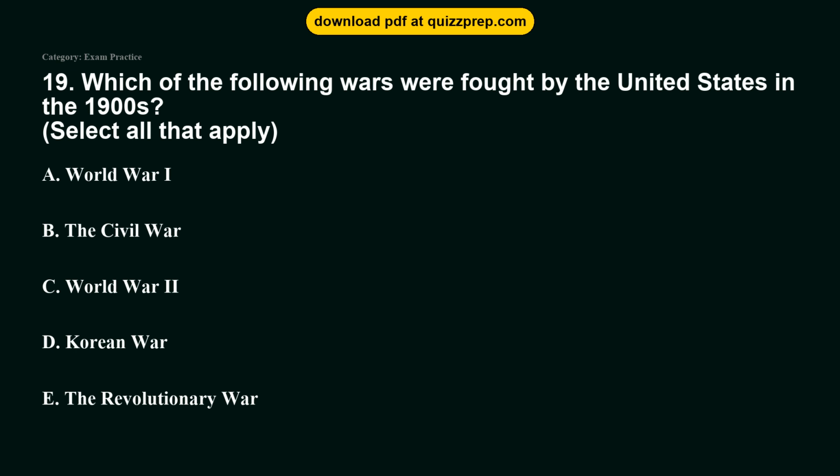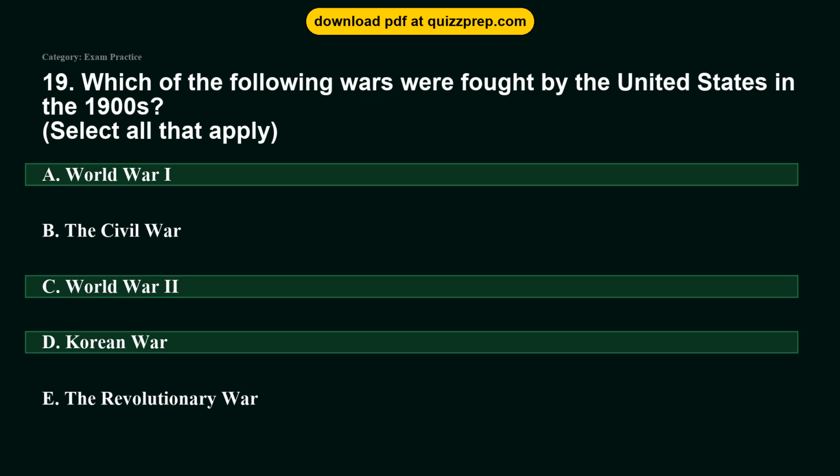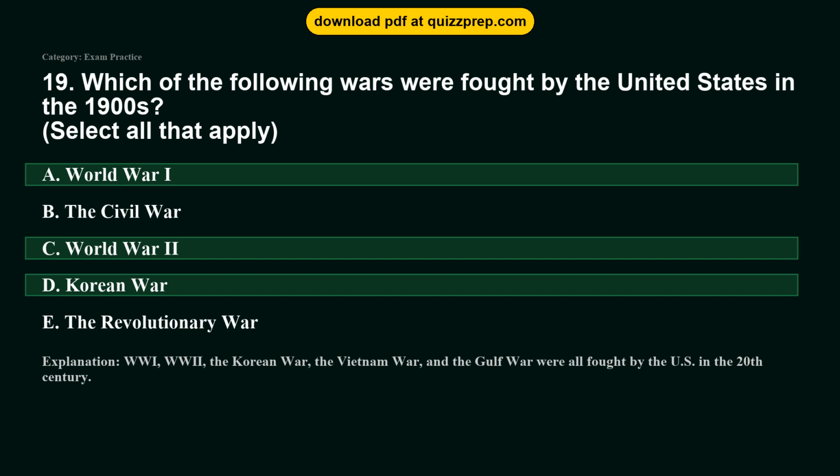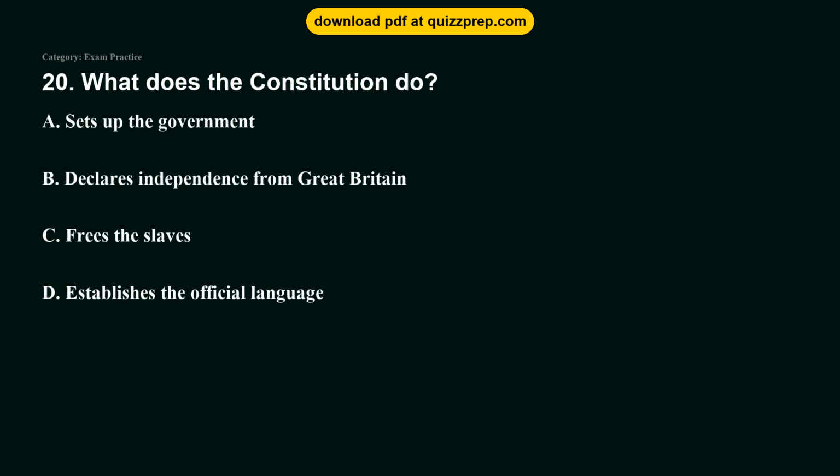Question 19. Which of the following wars were fought by the United States in the 1900s? Option A. World War I. Option B. The Civil War. Option C. World War II. Option D. Korean War. Option E. The Revolutionary War. The correct answers are options A and C and D. World War I, World War II, Korean War. WWI, World War II, the Korean War, the Vietnam War, and the Gulf War were all fought by the U.S. in the 20th century.